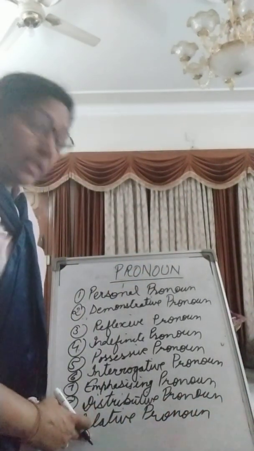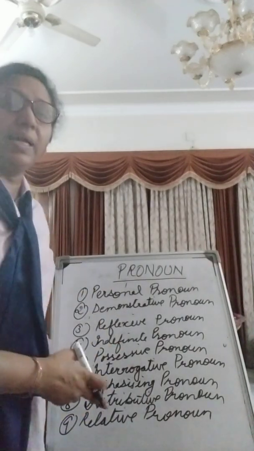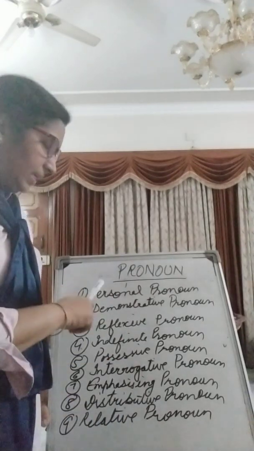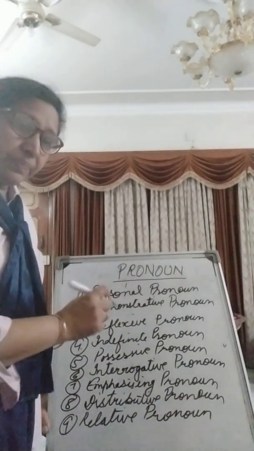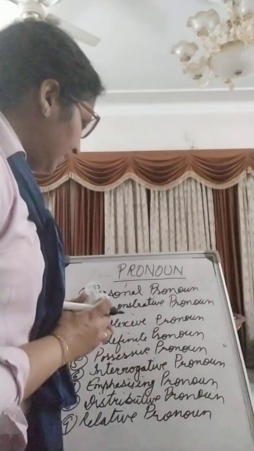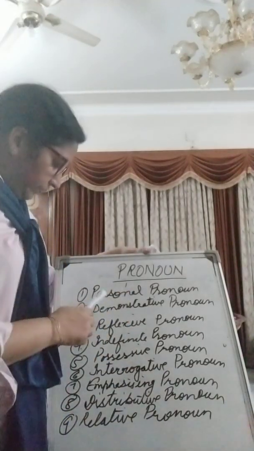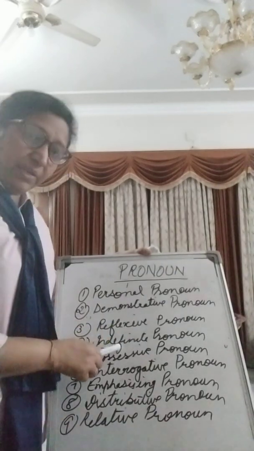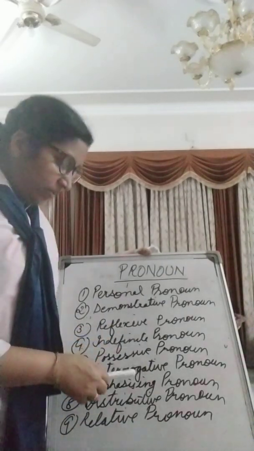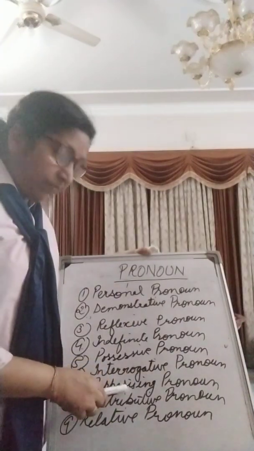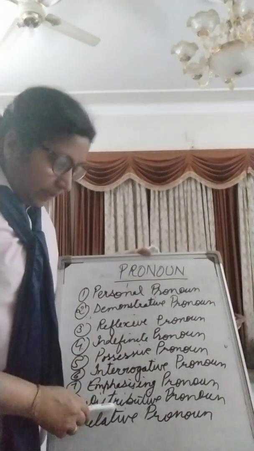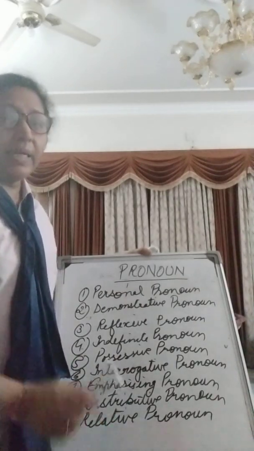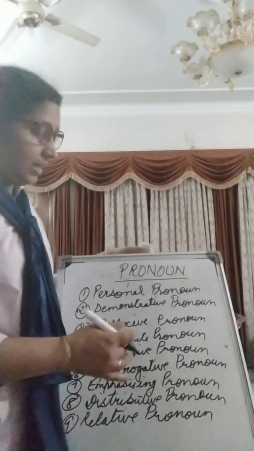So there are 9 kinds of pronoun: personal, demonstrative, reflexive, indefinite, possessive, interrogative, emphasizing, distributive, and relative. Now let us discuss all these kinds in detail.